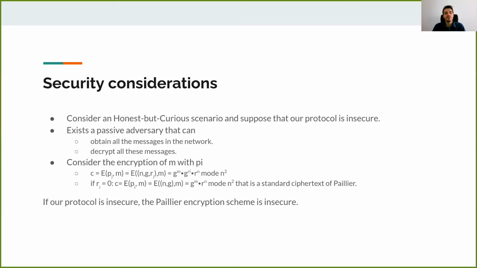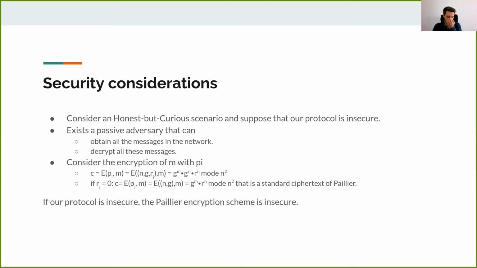We also prove the security of our protocol. To do that, we suppose a scenario with a non-honest but curious adversary, and we suppose that our protocol is insecure. We consider an adversary that can intercept and decrypt all the messages that circulate in the network.